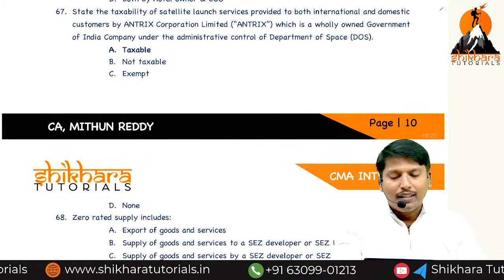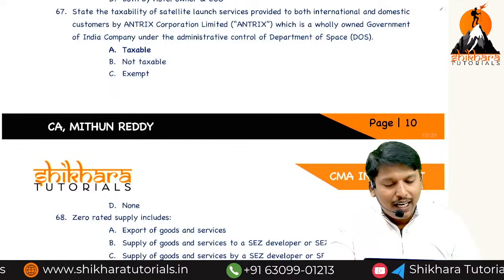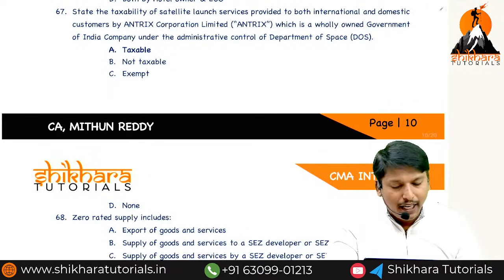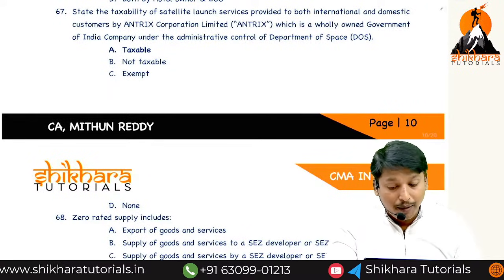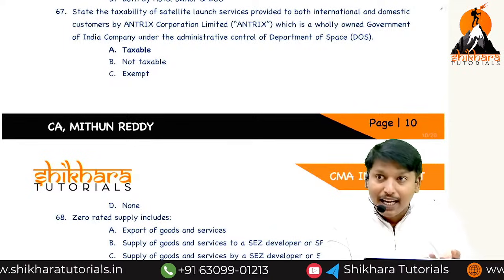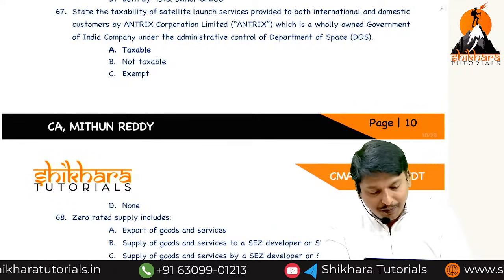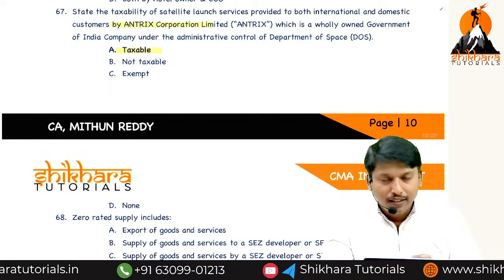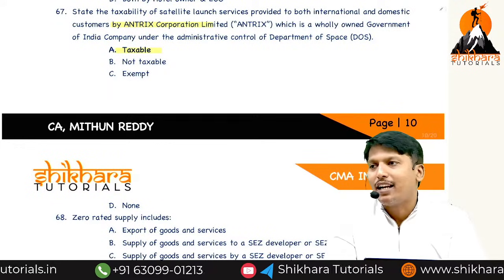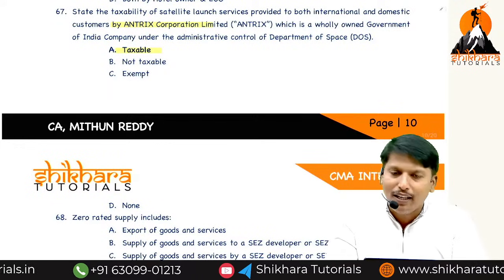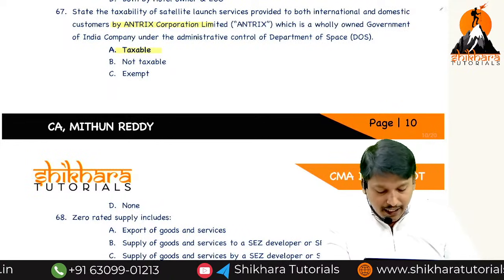State the taxability of satellite services to both international and domestic. Earlier it was exempted, now it is taxable. Why? Because the government is selling the satellite signals to Airtel, Jio. Now it is taxable, sir. Earlier it was exempt.